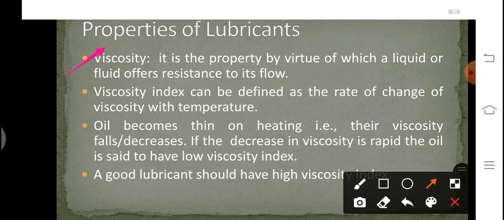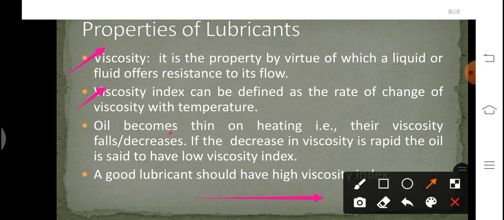Viscosity index can be defined as the rate of change of viscosity with temperature. So, how can we measure this viscosity? We can measure or check the viscosity by varying ranges of temperature, and this measurement is known as viscosity index. It is of two types, high viscosity index and low viscosity index. Oils having a high viscosity index are usually preferred as good lubricating oils. This is because they show very little variation in their viscosities with small fluctuations in temperature.